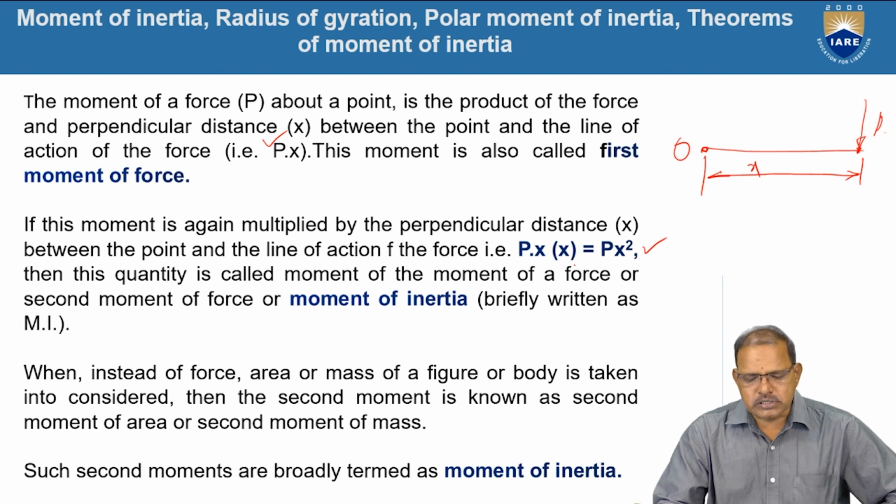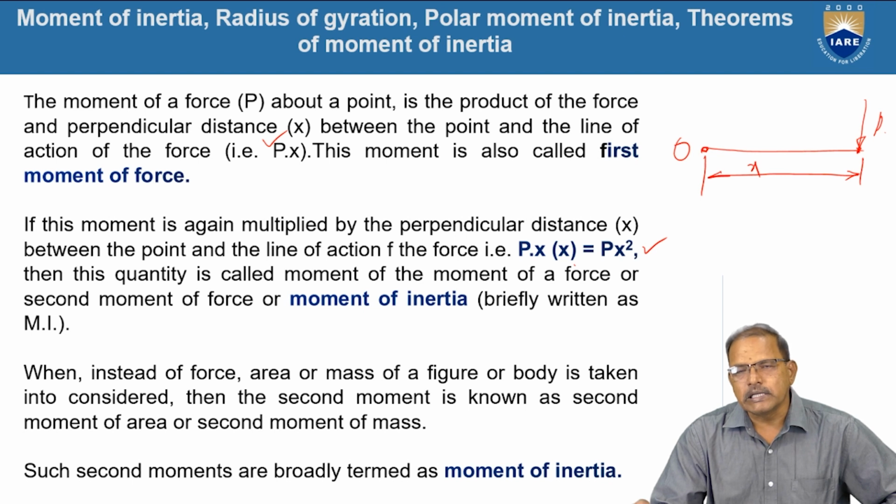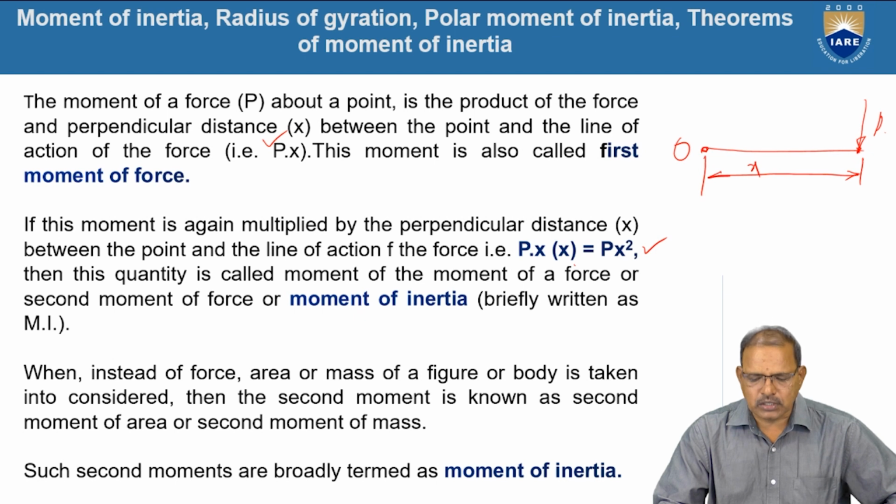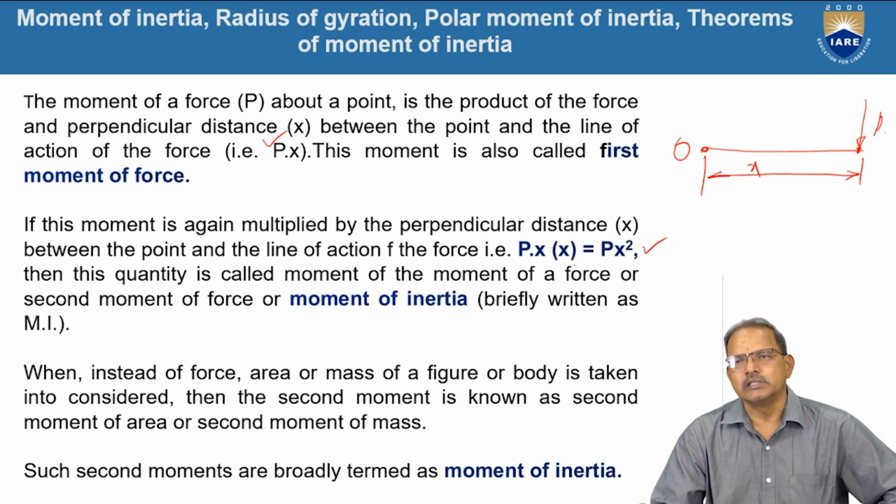But this same word is also applicable when the area is multiplied by the square of the distance. Similarly, mass is also multiplied by the square of the distance. The terms are generally second moment of area, second moment of mass, or simply moment of inertia.